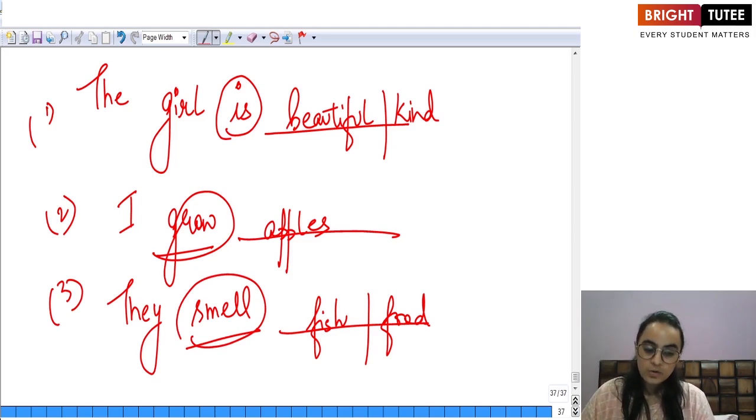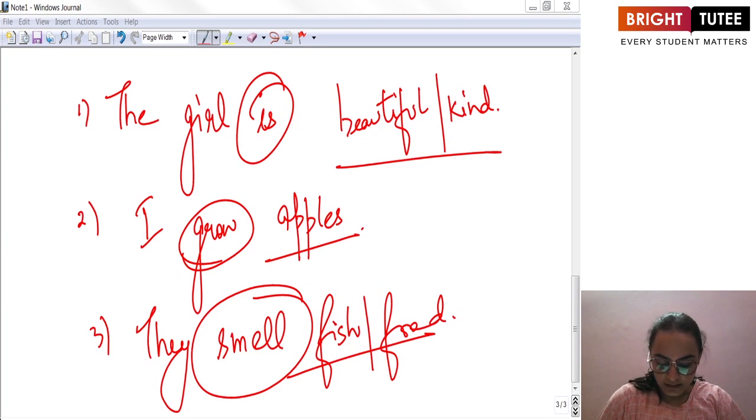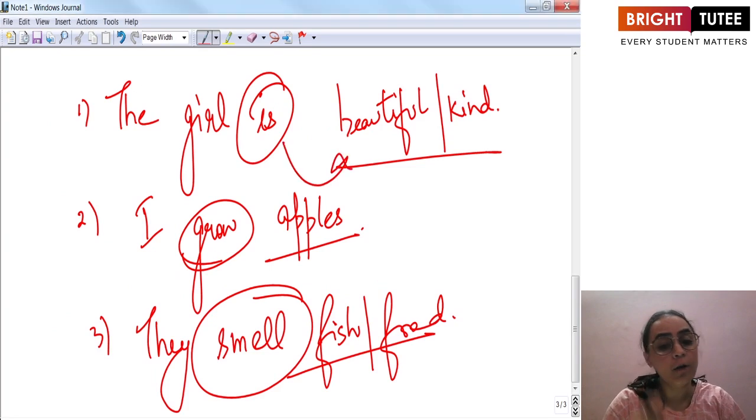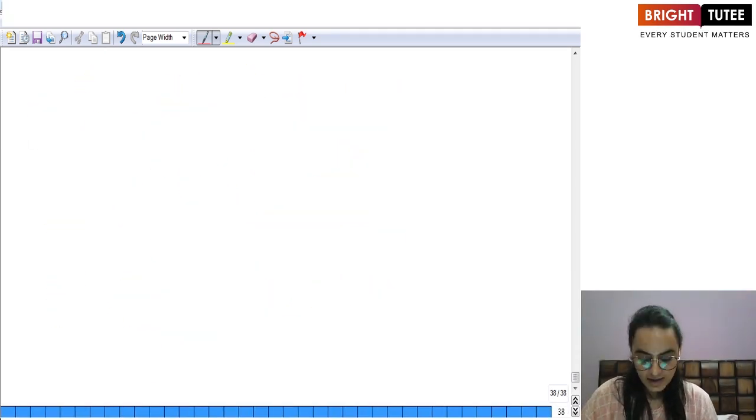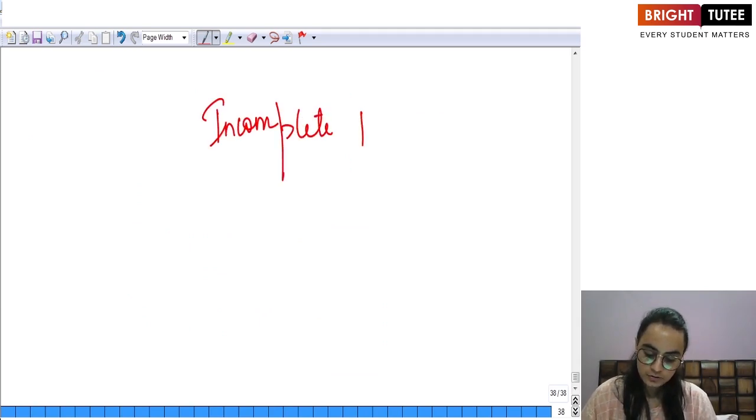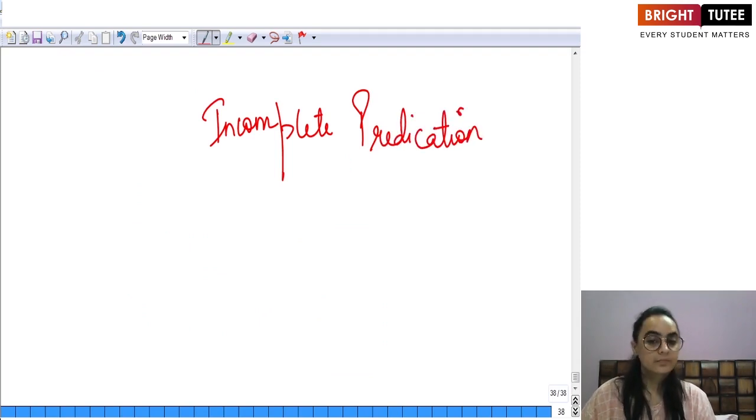What are the link verbs? Link verbs are those that need a complement to complete their sense. The link verbs are known as the verbs of incomplete predication. Why? Because they are not complete in themselves. They need a noun or an adjective to be added with them to make sense.